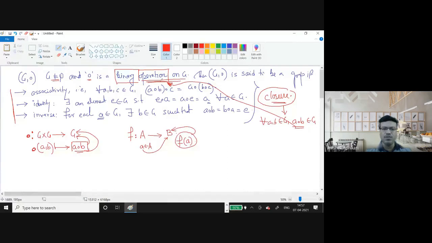So if you start with this composition or dot or star as a binary operation, then you do not need to mention the closure property.